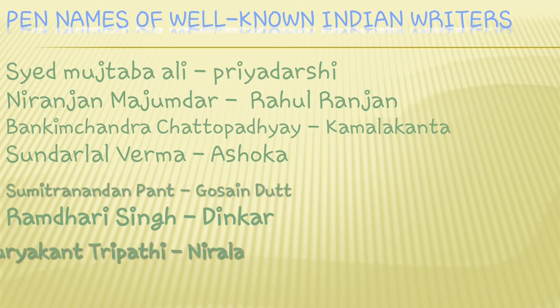We have one more person. His name is Suryakant Tripathi. He is also a very famous, very well known, very respected Indian writer. He has given us a lot of stories in Hindi and in English also. He published his compositions, his poetry, his dramas, his stories by the name Nirala. So he is also a very respected person in the community of Indian writers. These are the names which were real names and also pen names. These writers used their pen names for publishing their compositions.